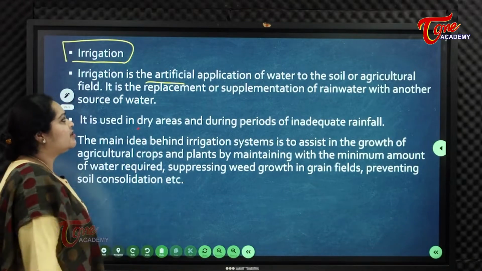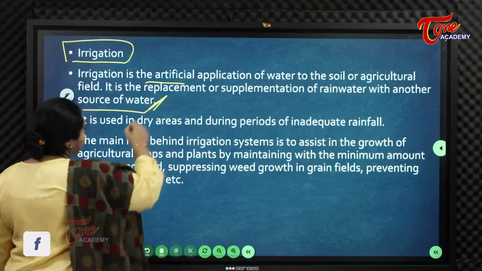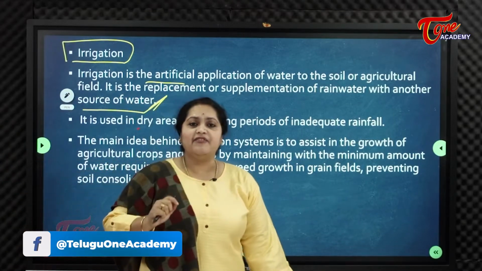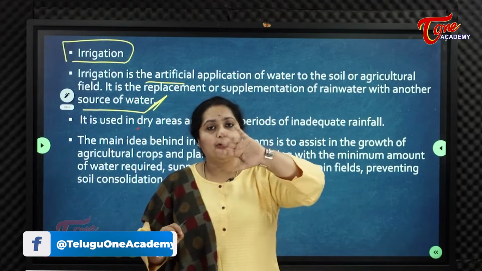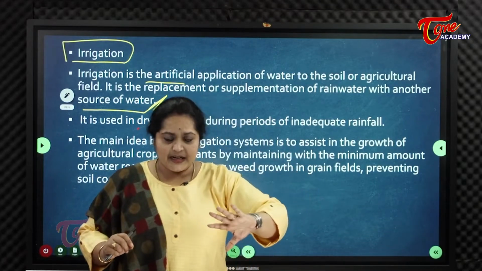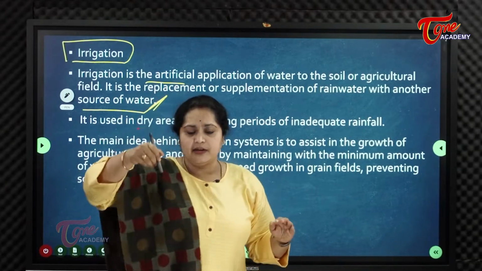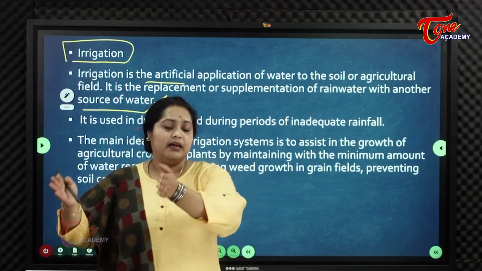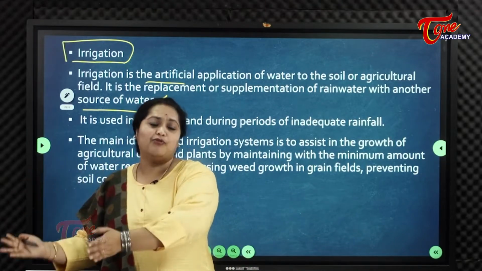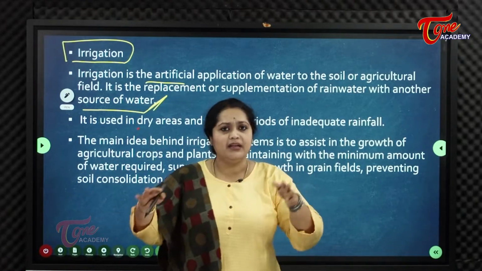It is a replacement or supplementation of rainwater with another source of water. Every place is not rain-fed. All over the globe, all over India, all over the state, every region is not equally rain-fed. In some places there are heavy rains, some places are drought areas, and in some places very nominal rains.